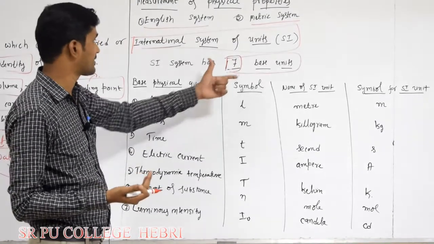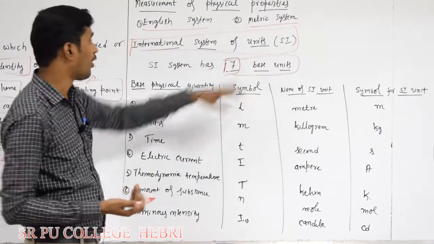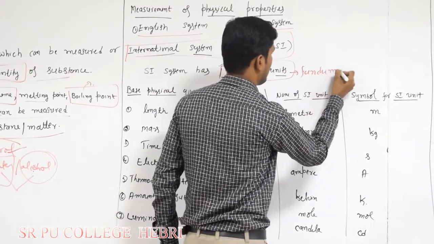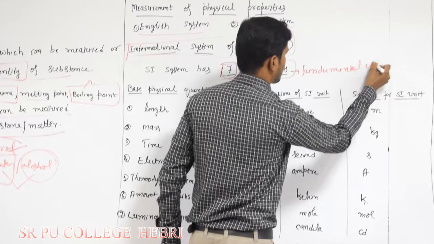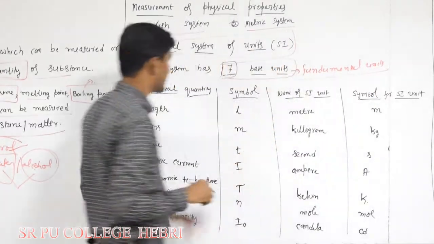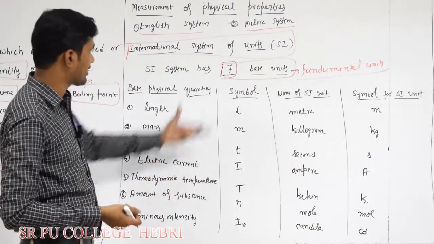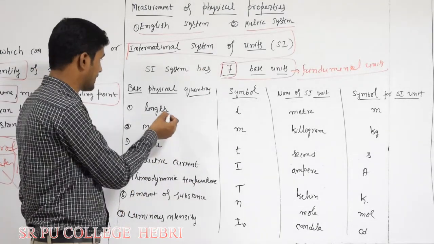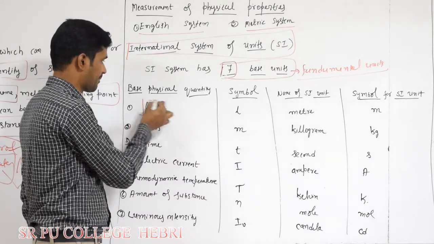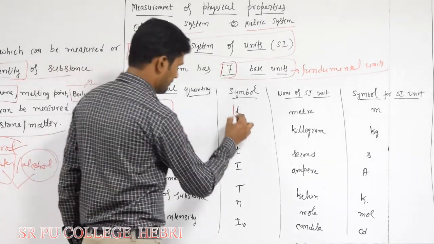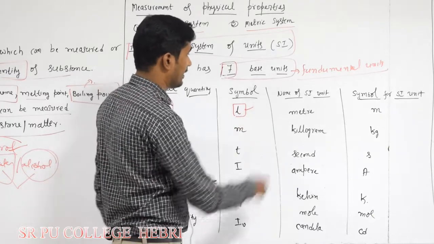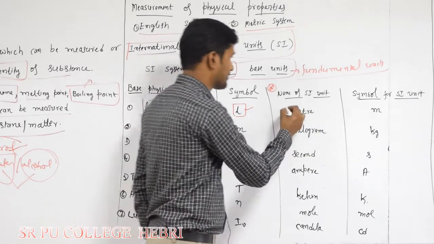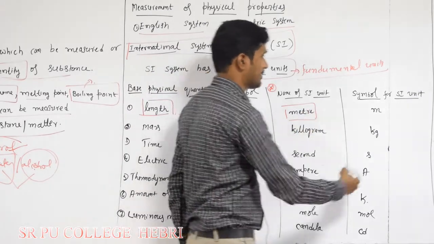Here we discuss only the fundamental or base units. There are 7 fundamental units, and the rest of the units are derived from these 7 fundamental units. The first basic physical quantity is length. Its symbol is L. If possible, try to remember this, as it is very important. What is the SI unit of length? That is meter, and its symbol is small letter m.